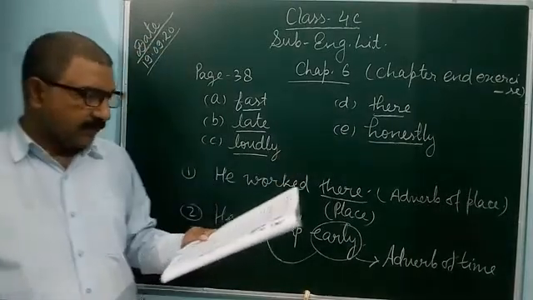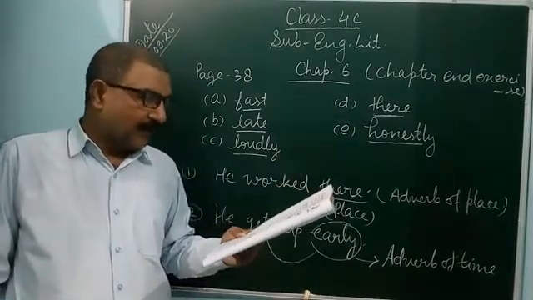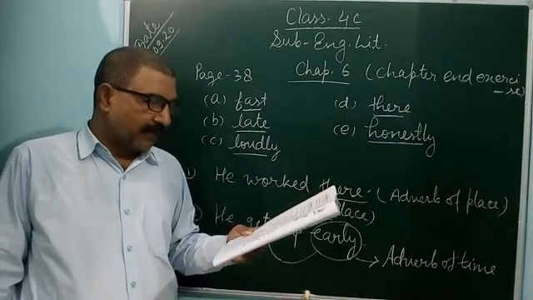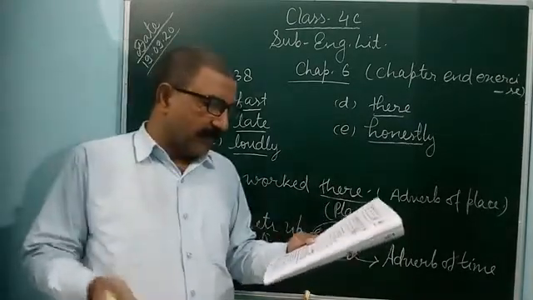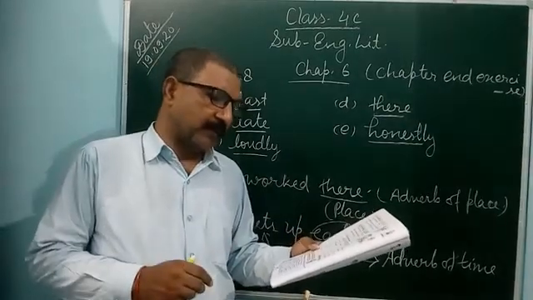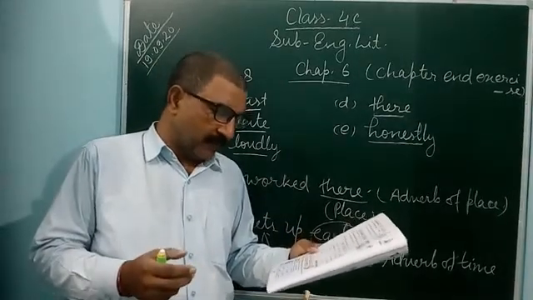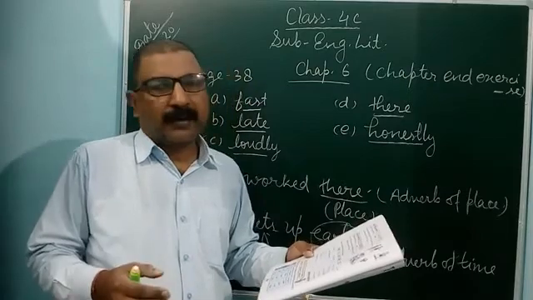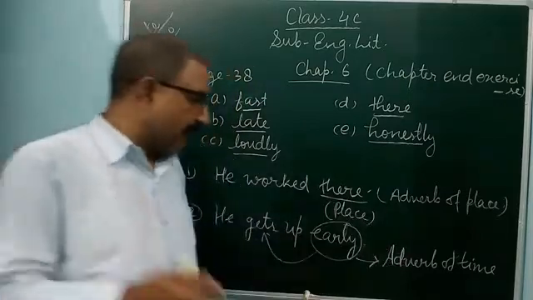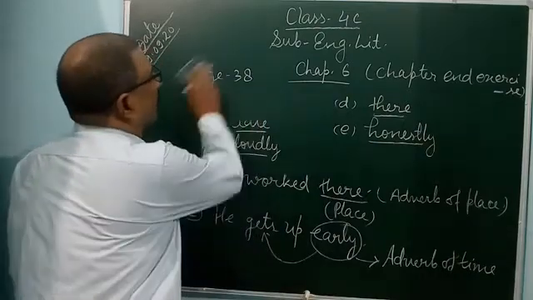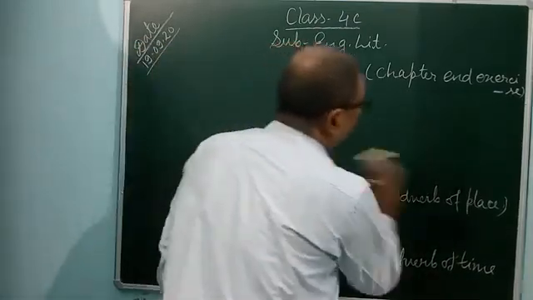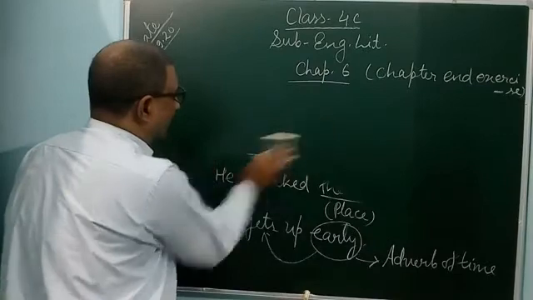Question number 7. The degrees of comparison are given. So degrees are 3 types: positive degree, comparative degree and superlative degree. If you compare adjectives or adverbs using degrees, there are 3 types: positive degree, comparative degree and superlative degree.